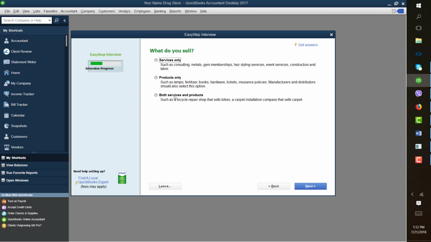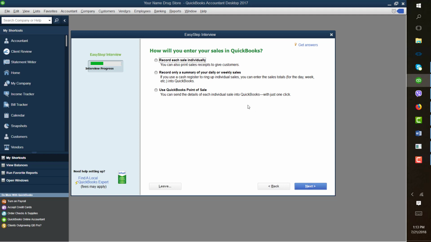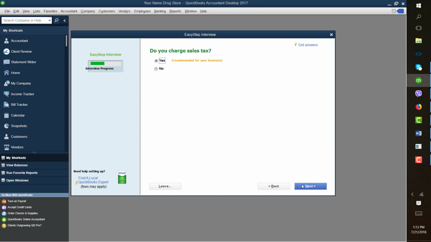What do you sell? Now we will select both services and products. So we will have a service and also our inventory. How will you enter your sales in QuickBooks? We will record each sale individually and click Next. Do you charge sales tax? It defaults at yes, recommended for your business. Click Next. Do you want to create estimates in QuickBooks? No is recommended for your business.